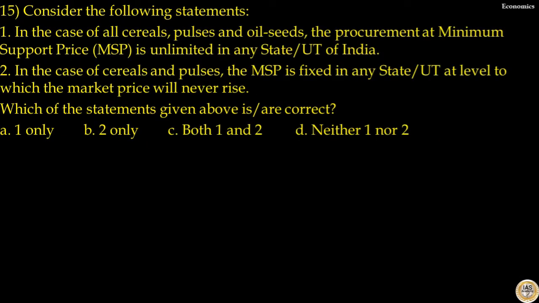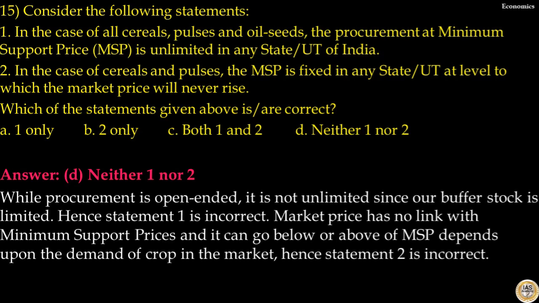Question number 15. Consider the following statements. Statement number 1. In the case of all cereals, pulses and oilseeds, the procurement at minimum support price is unlimited in any state or union territory of India. That is incorrect. Statement number 2. In the case of cereals and pulses, the MSP is fixed in any state or union territory at a level to which the market price will never rise. That is incorrect. Which of the statements given above is or are correct? The answer to this question is option D. Neither 1 nor 2 of the statements is correct.